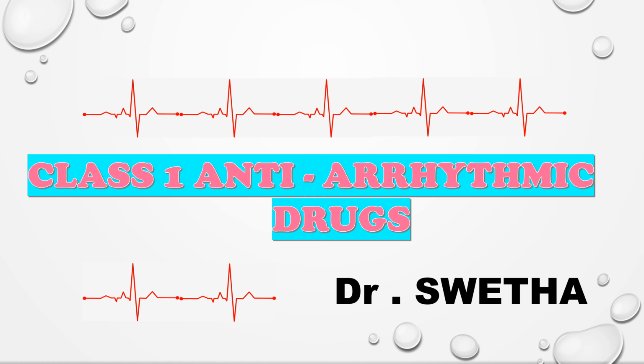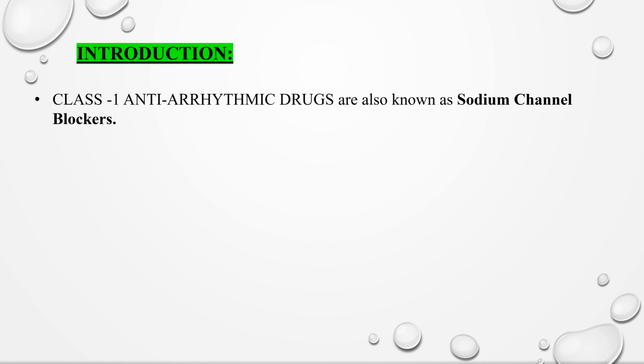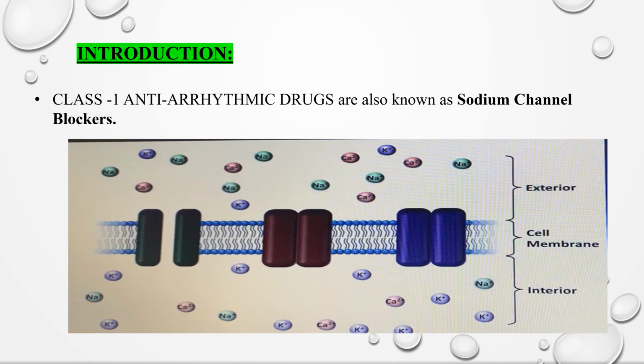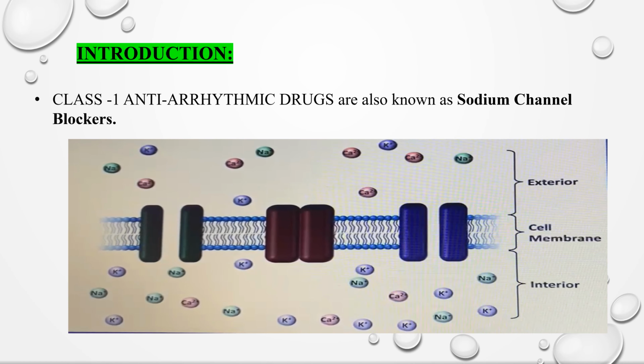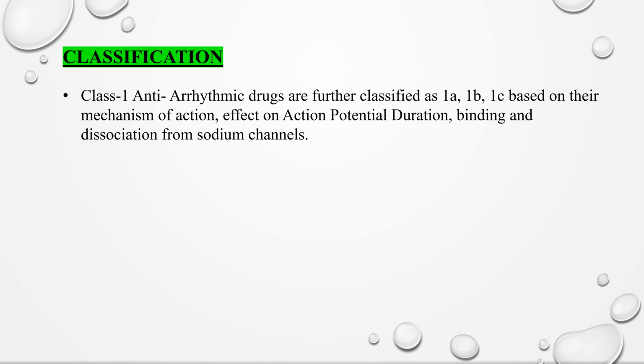Hello guys, I'm gonna deal with class 1 antiarrhythmic drugs. These drugs are also known as sodium channel blockers because they act by blocking sodium channels present on the cell membrane of contractile cardiac myocyte and they prevent the entry of sodium ions into the cell. Coming to the classification, these drugs are further classified into three subclasses which include class 1A, 1B and 1C drugs based on their mechanism of action, effect on action potential duration and binding and dissociation from sodium channels.